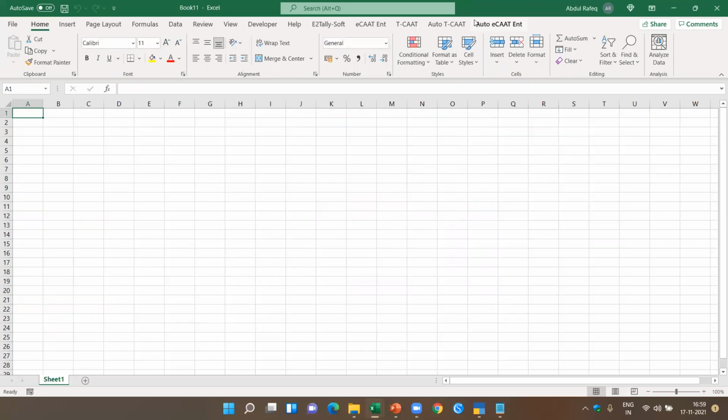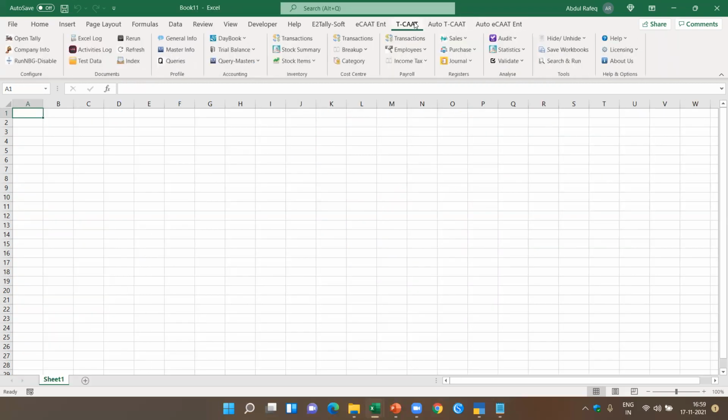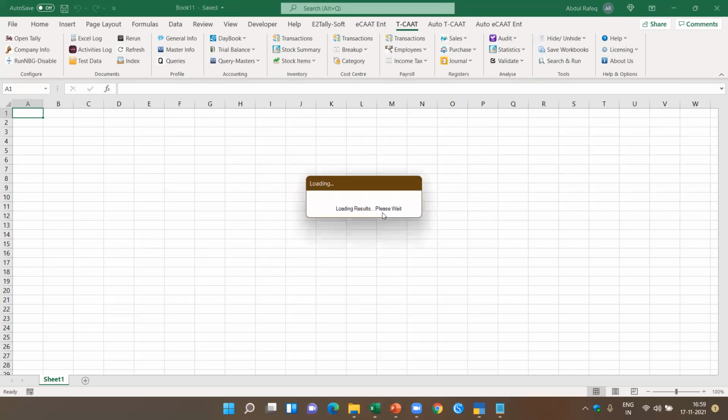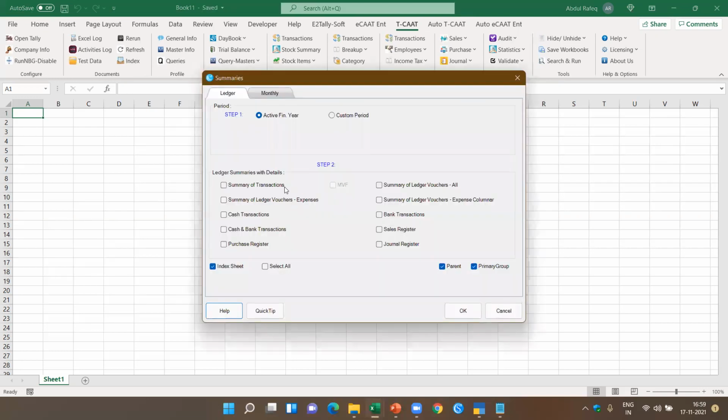the last part, which is the most interesting part, where I talked about the new features we added here, which is the audit summaries. When you look at the audit summary, now most of these functions will take a little time because the analysis is required. I'm just going to show you one simple example. Let's say I have the summary of transactions and I say I want the summary of transactions with the MVF. Okay, what is the MVF?